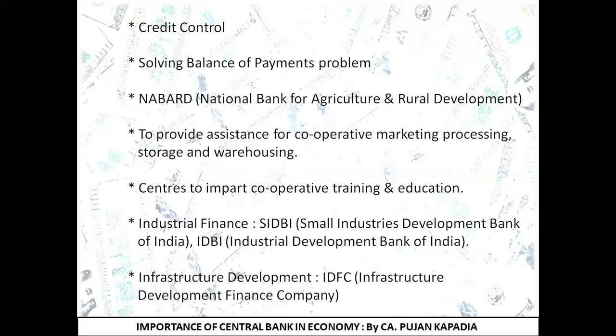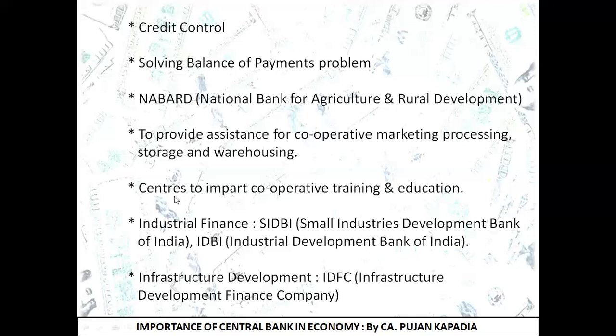So the central bank provides assistance for cooperative marketing processes, that is, the entire marketing of the production done by the farmers is taken care of. At the same time, it funds certain public warehouses where the farmers can store the products they have produced. So again, the central bank is coming to the rescue in providing help for marketing, storage, and warehousing facilities.